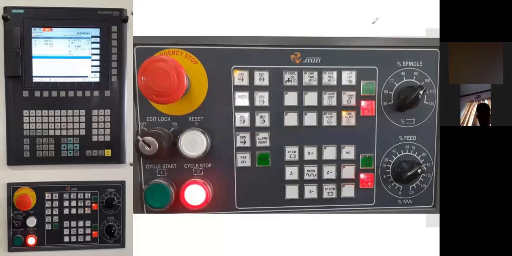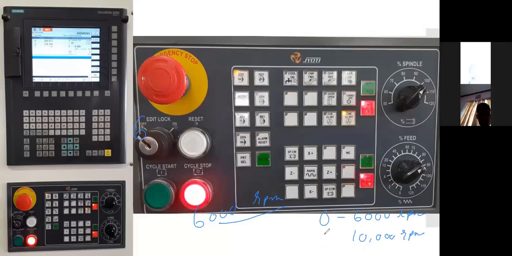Nikunj Vadagama asks, what is the maximum RPM in CNC? Yes, that is a good question. The maximum RPM of the CNC machine is 6,000. The machine can go from 0 to 6,000 RPM. There are certain machines which can go to 10,000 RPM also. But the machine that we have, the DX150, is equipped with a maximum RPM of 6,000.